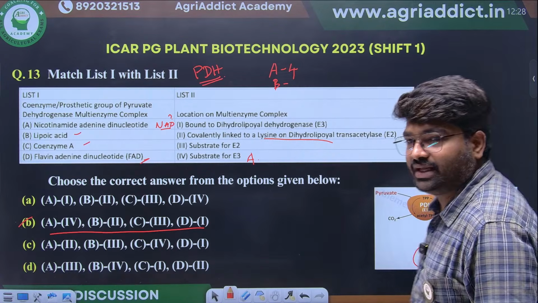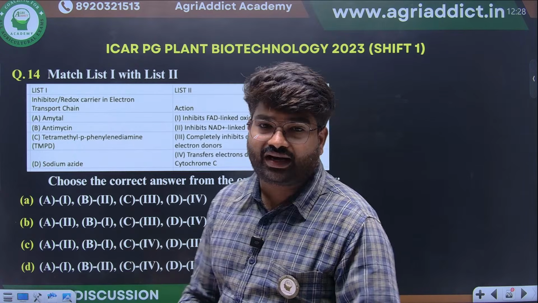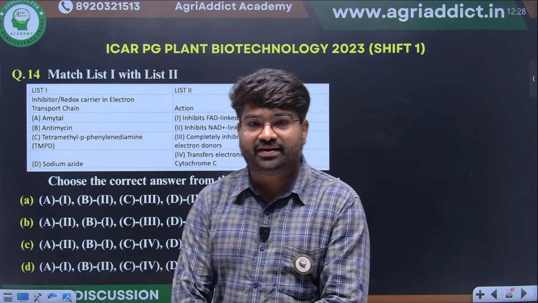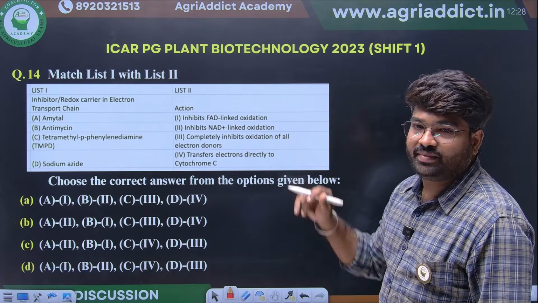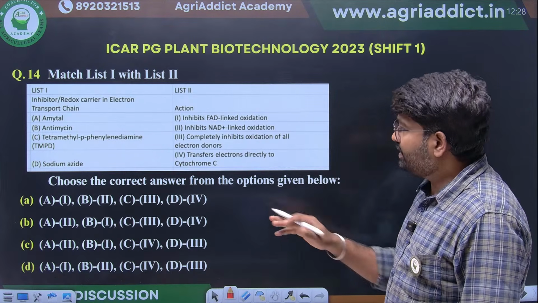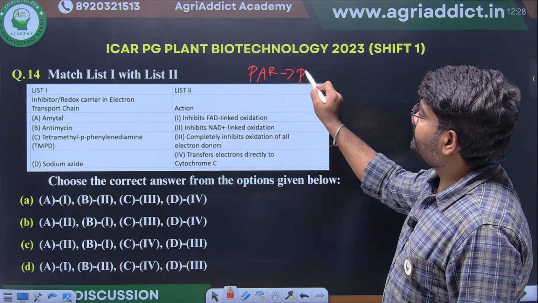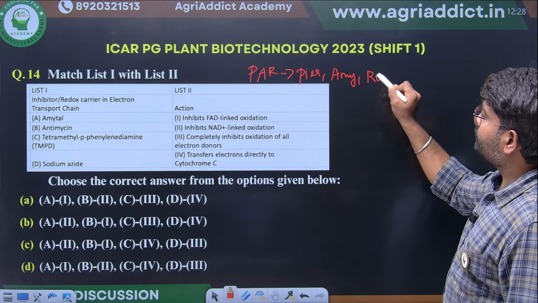Okay, clear students? Next, different inhibitors of the electron transport chain. They have asked which inhibitor will inhibit which complex. We know a typical example: pyridine, amytal, and rotenone.